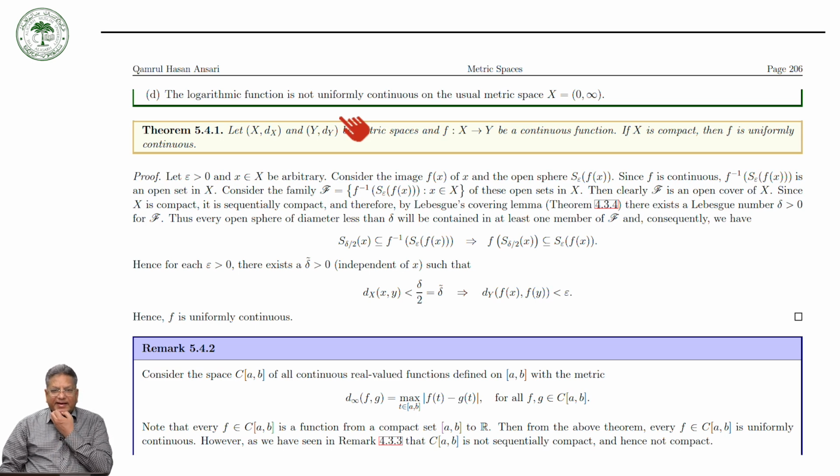And we have also seen that if x is a compact metric space and f is a function from x to y which is continuous, then it is uniformly continuous. So every continuous function is uniformly continuous if the domain set x is compact.